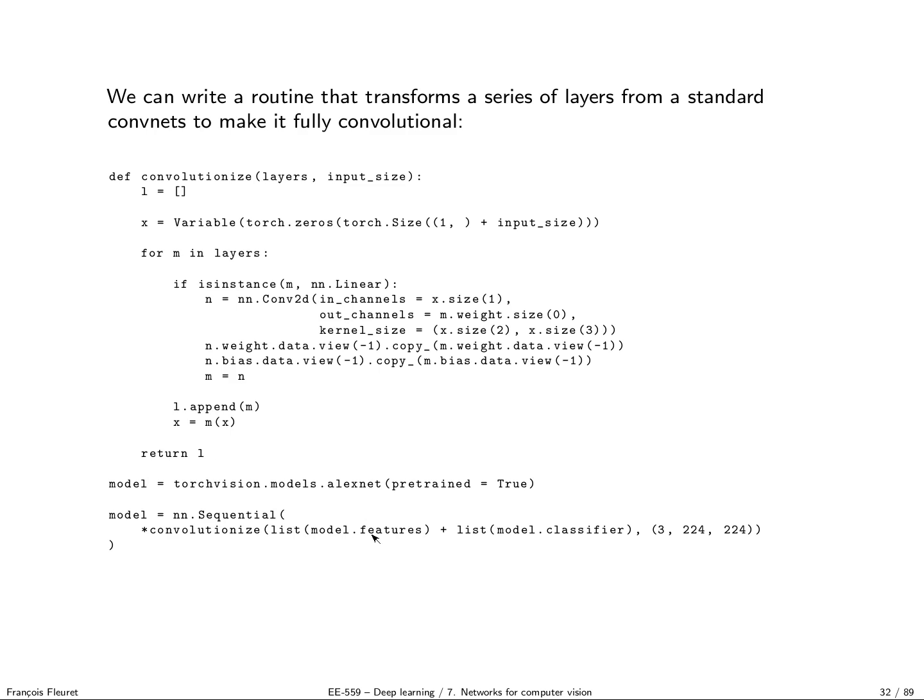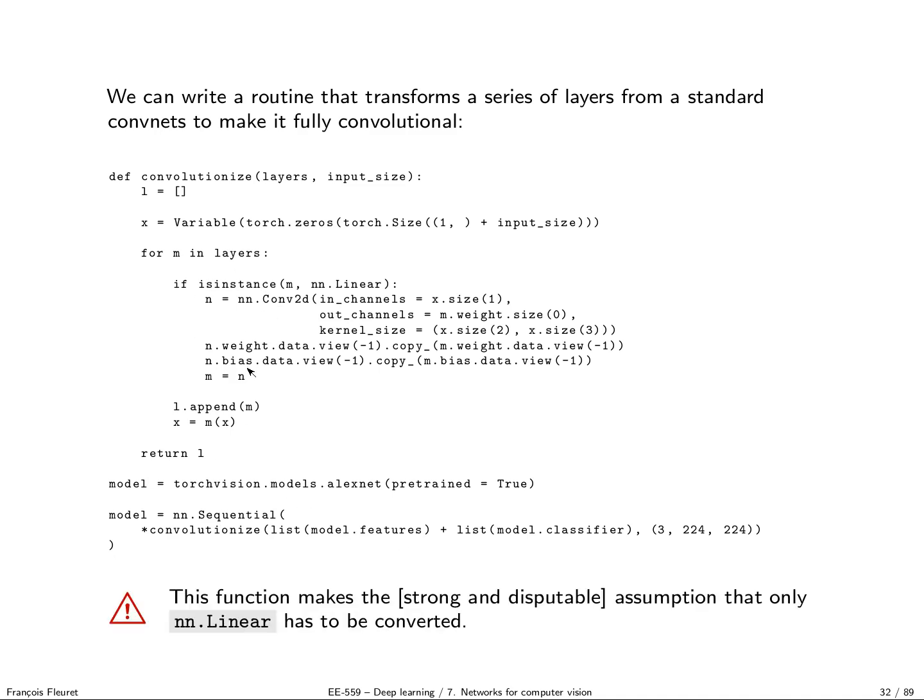If you remember, in AlexNet we have a sub-module called features that contains the convolution layers, and I make it a list, plus the modules of the fully connected part, which was called classifier. I make it a list, concatenate the two, and pass it to convolutionalize with the proper size of the input tensor, which is 3 channels by 224 by 224 images, and then I make a new model, an nn.Sequential built from the modules that my convolutionalize made.